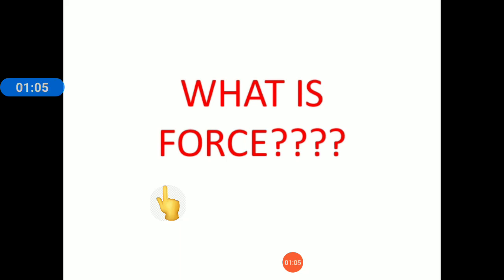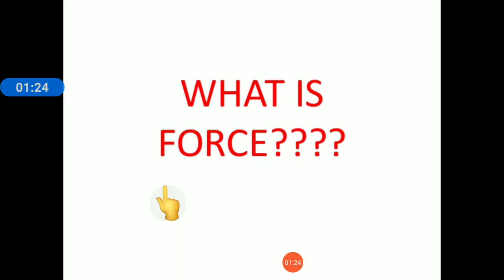That means if we want to stop any moving object, we apply force, or if we want to move any object, if you want to move a chair from one place to another, you have to apply force.